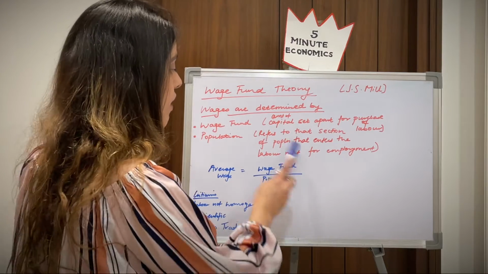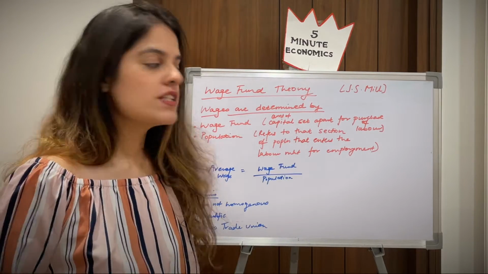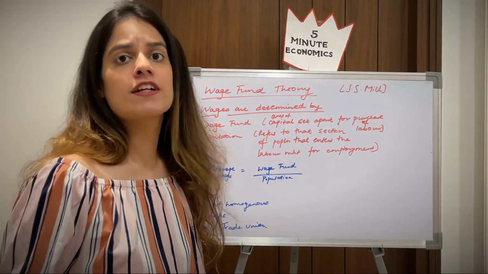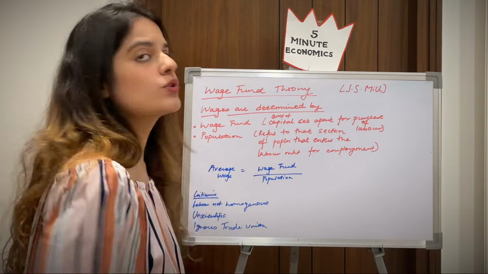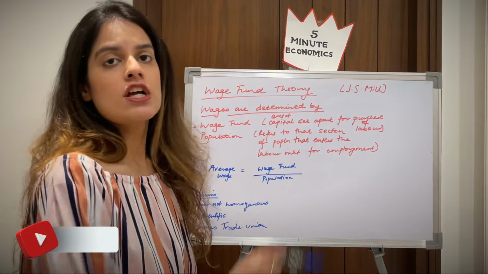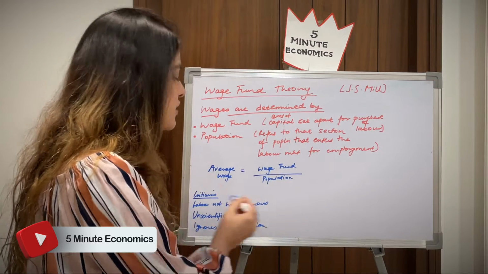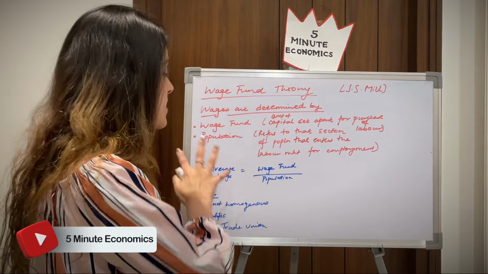And we know if our fund increases, our wage fund is increasing, our average wages will definitely increase. Our average wage can also increase if the population is falling. So because of these two things, our change in the average wage is determined.